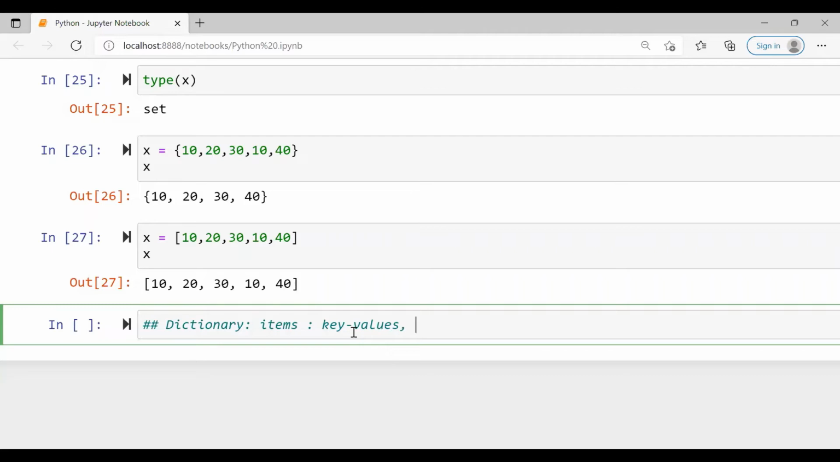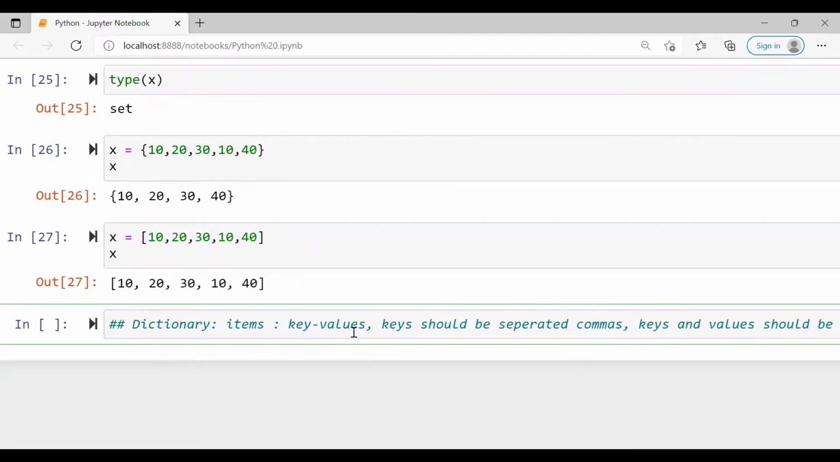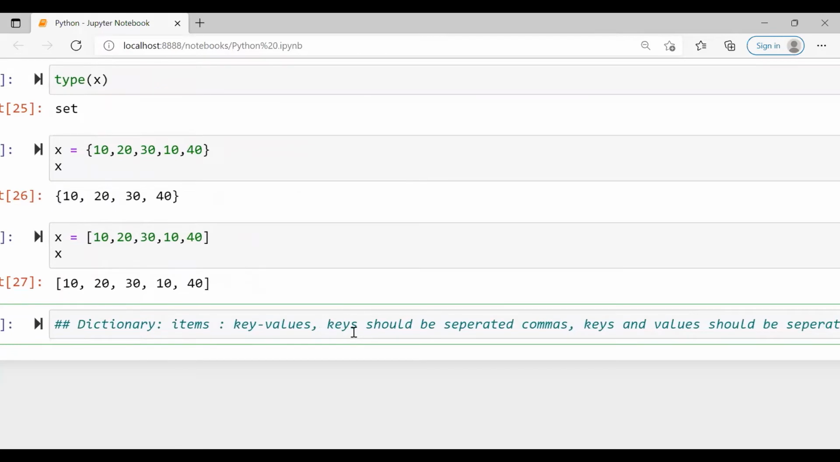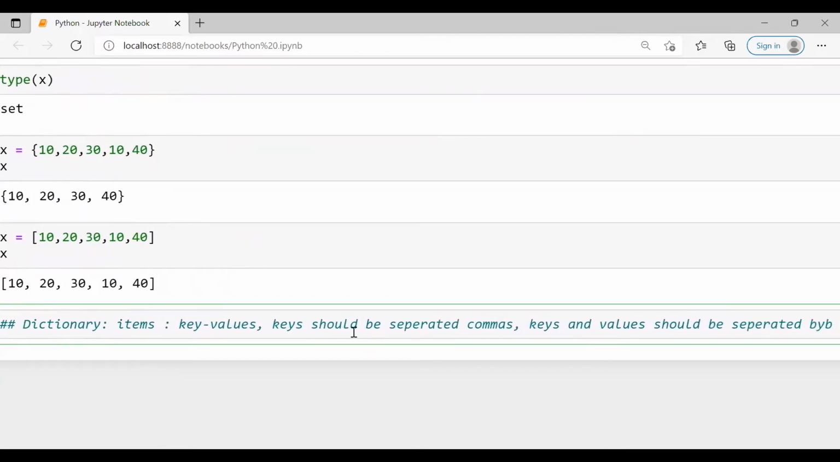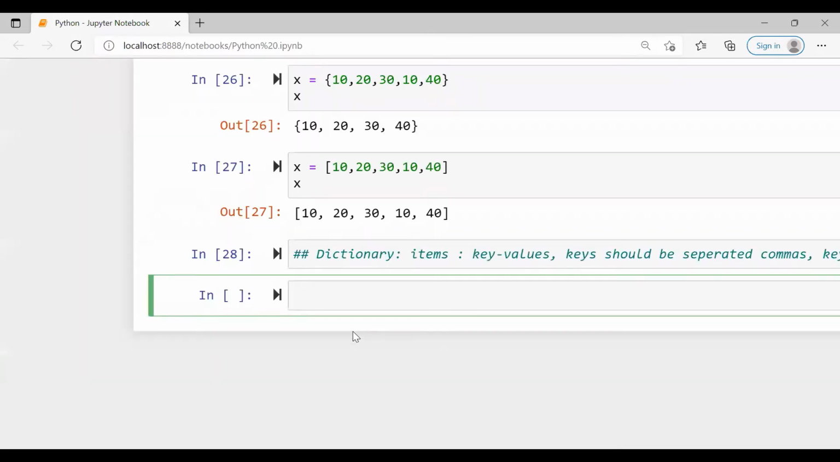Keys should be separated by commas. Key to key should be separated by commas, and keys and values should be separated by colon. So let us see one example.